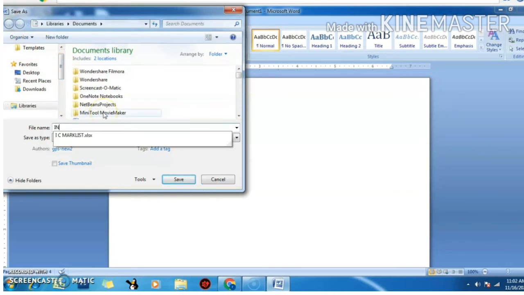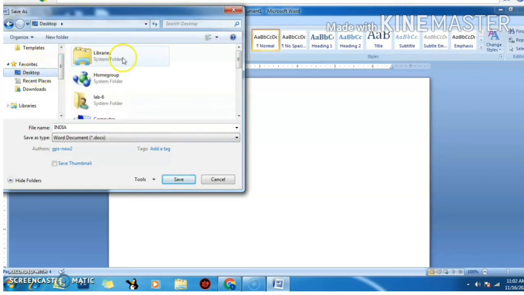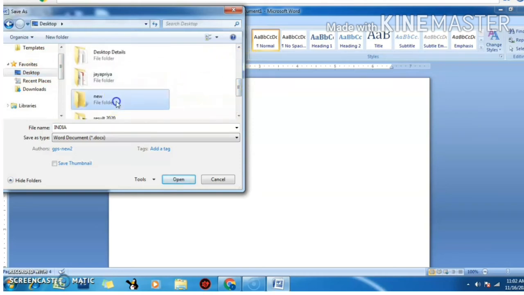And you have to type a file name there, and I typed India. That's the name of my file. And choose desktop, that is where we are saving that file. I chose desktop and the folder, that is the new folder that we have created, and there is where we are saving our file India.